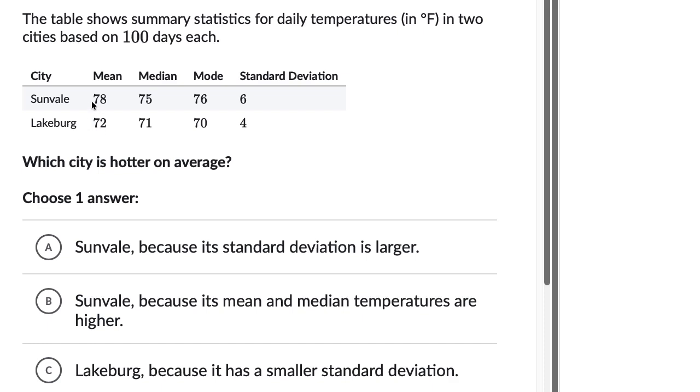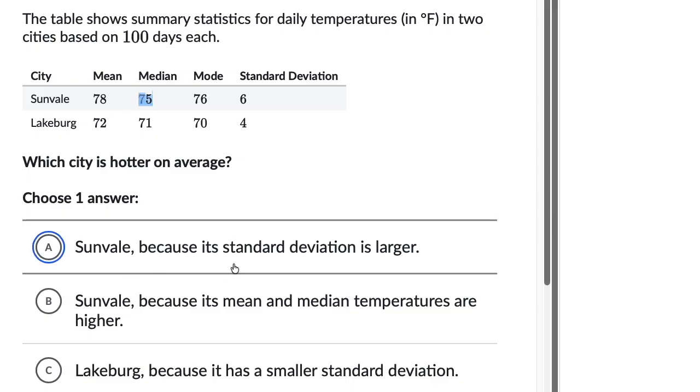So Sunnyvale has a higher mean than Lakeburg, and it has a higher median. So to me, I feel that Sunnyvale is clearly hotter, regardless of how you define average, but especially if you take the typical definition of average, but even if you think about the median. Either way, if you look at these measures of central tendency, Sunnyvale is hotter.